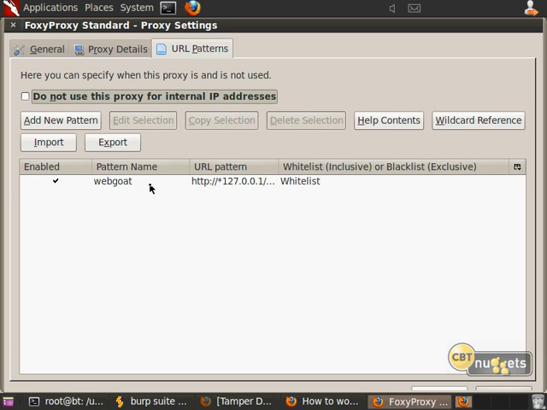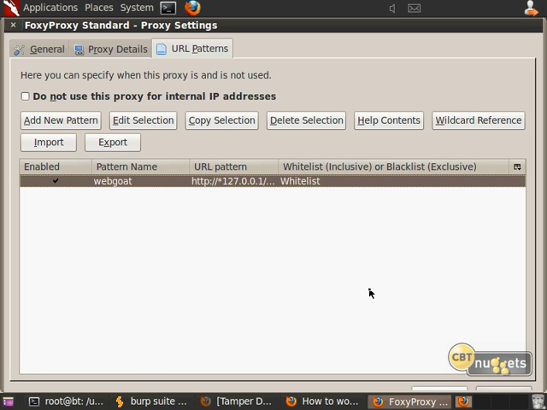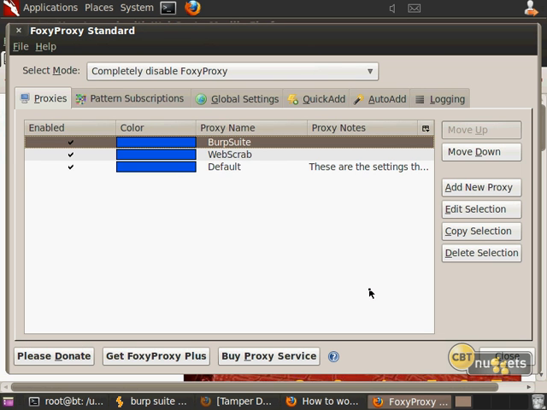Then on URL patterns, you can also edit this to be anything that has WebGoat. This means that anything with WebGoat that also has this URL pattern is going to be sent through this FoxyProxy. Anything that's not matching any of this is just going to go through my normal channels and bypass the proxy. So if I went to msn.com or cbtnuggets.com or something like that, it wouldn't be using this proxy. Okay, so anyway, that's what all of that looks like, and again, I'll just choose whichever one I'm going to be using. Let me just go here with Burp Suite.